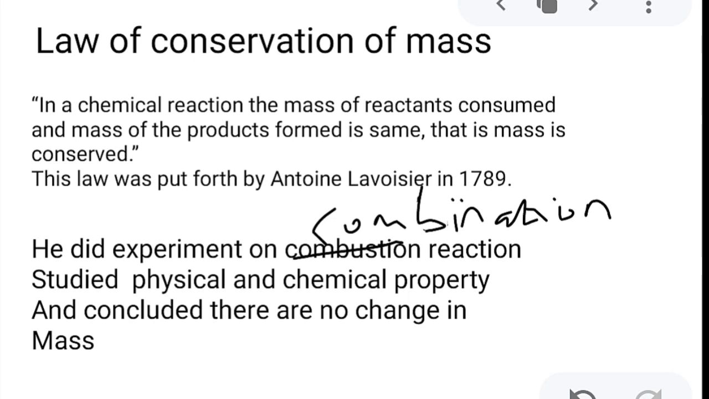It is a very well-known law which you have all already studied. It states that in a chemical reaction, the mass of reactants consumed and the mass of products formed are the same. That is, the mass is conserved. This law is the same as the law of conservation of mass, which we have done in our previous standards. It was put forth by Antoine Lavoisier in 1789.